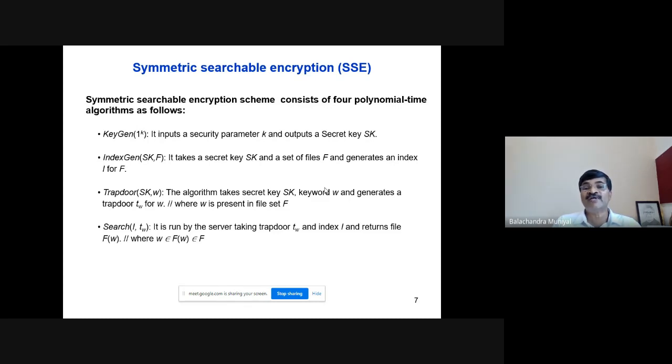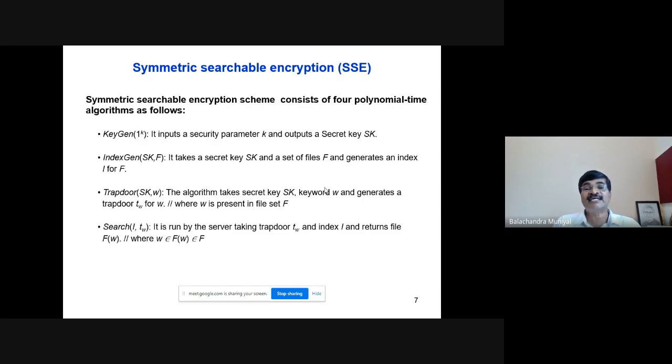containing at least 2 fields. The first field represents the file ID and the second field represents the keywords present in the corresponding file. Trapdoor(sk, w). In simple terms, a trapdoor function generates the encrypted keyword for the search operation. Trapdoor(sk, w) takes 2 parameters.